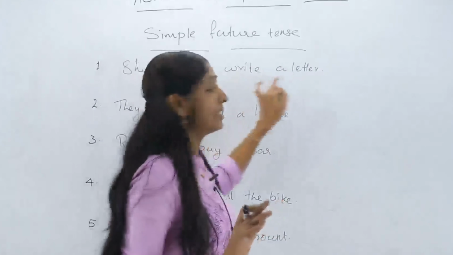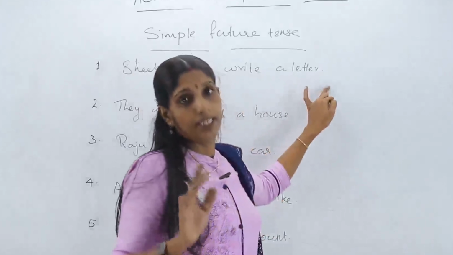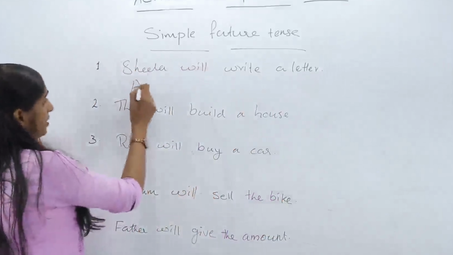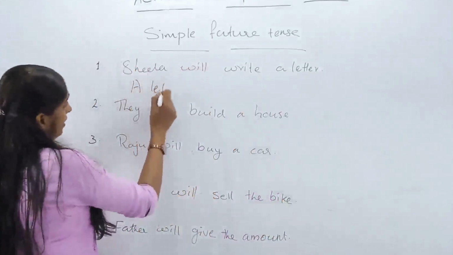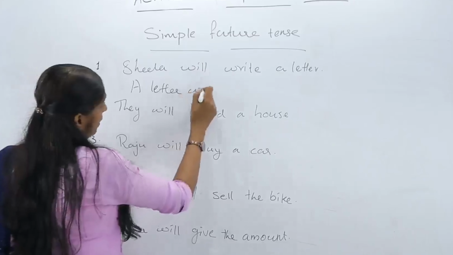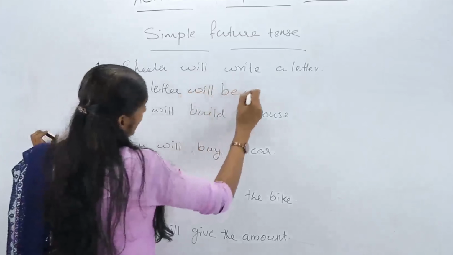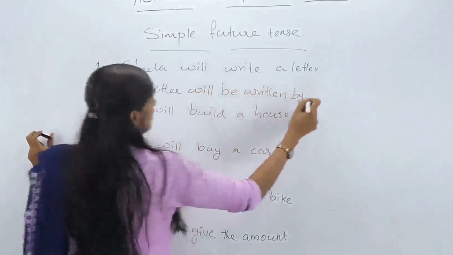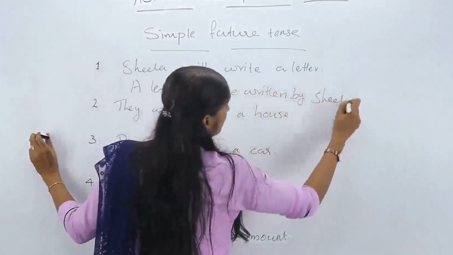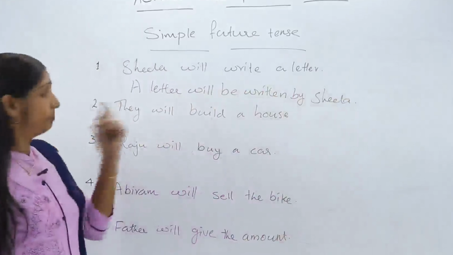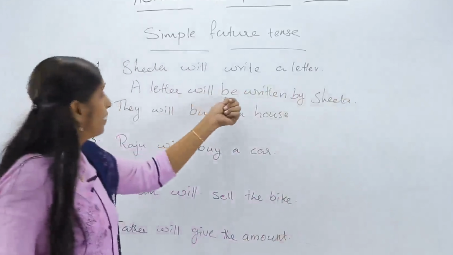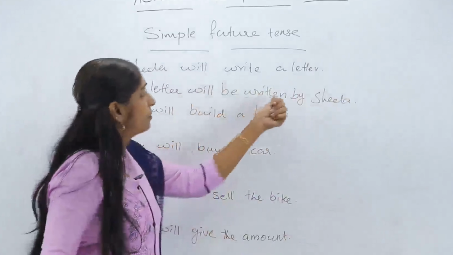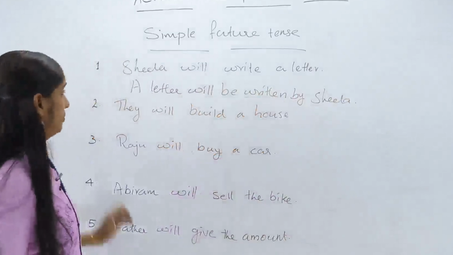Sheila will write a letter. In future tense, how do we write? A letter will be written by Sheila. See, what is the change here? Here we have used the word be plus V3 form of the verb.